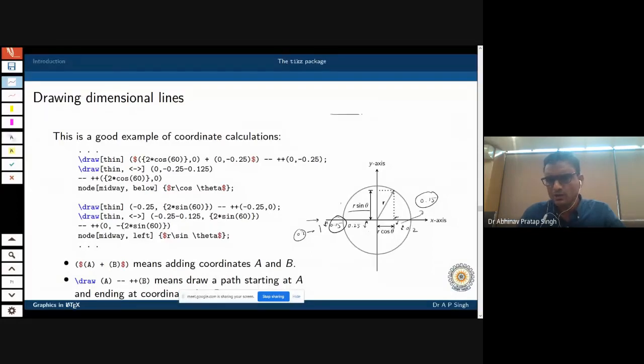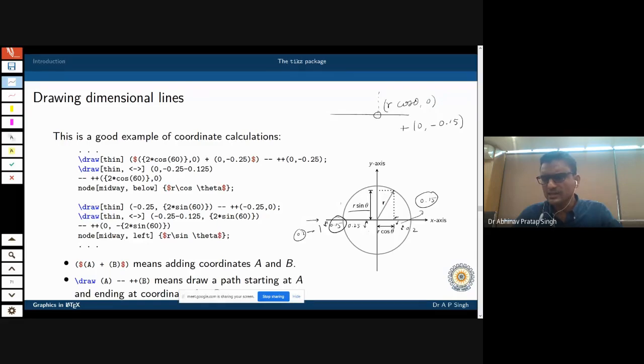So I will simply draw the perpendicular so that the figure looks less cluttered. I know that this particular point is r cos theta, comma 0. From this point, I want to go a little below. That means I want to add some coordinate. I don't want to change the value of x. I want to change the value of y by going down.